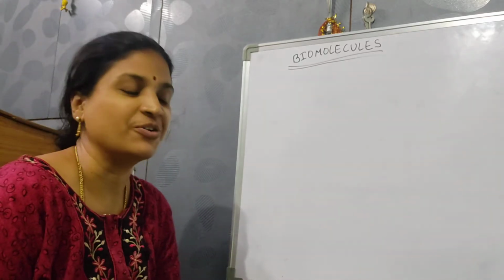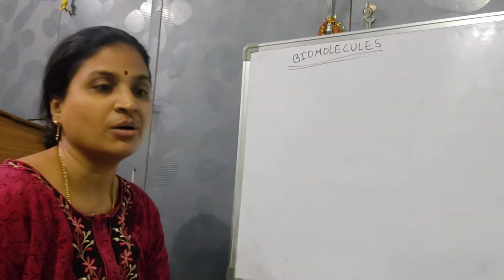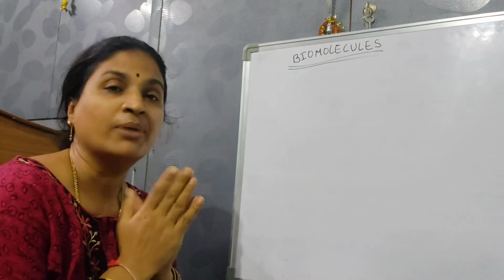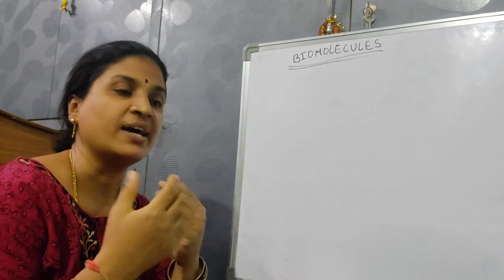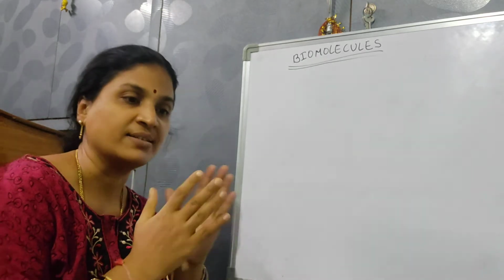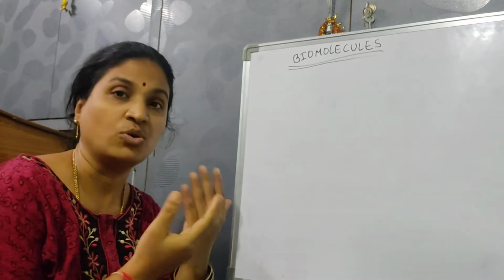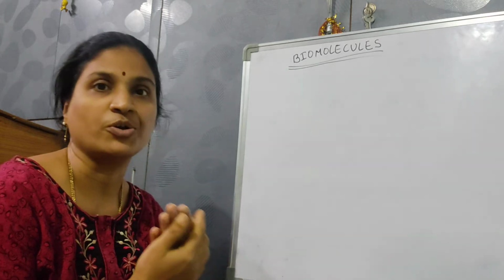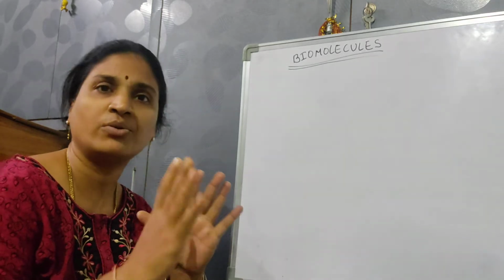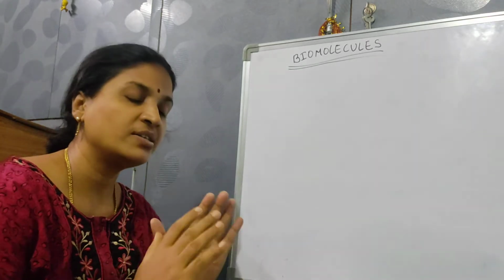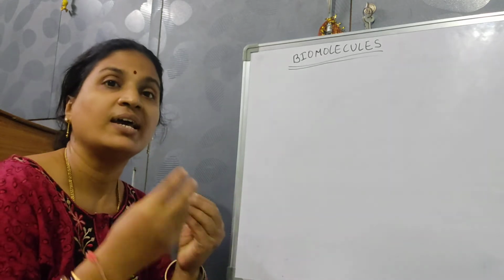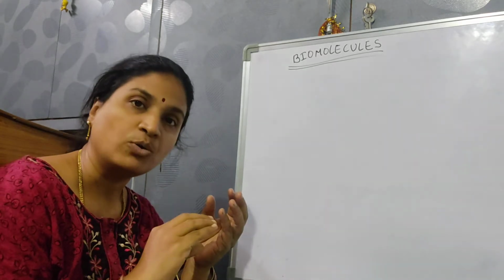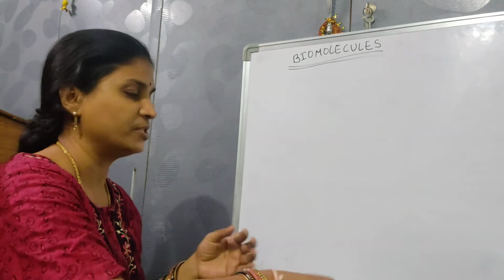I'm your botany lecturer. In the last video, we studied the introduction of biomolecules and the analysis of biomolecules: the acid soluble portion and the insoluble portion. The acid soluble portion is going to have biomicromolecules. The acid insoluble portion is going to have biomacromolecules. The introduction part we have studied. So in this video, we are going to study in detail about the biomicromolecules and biomacromolecules.